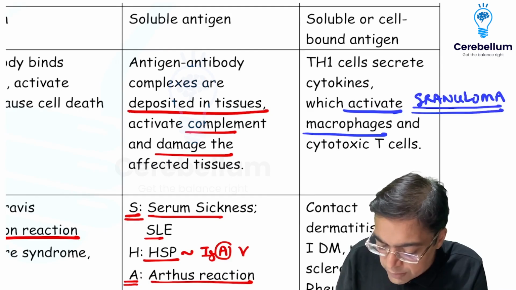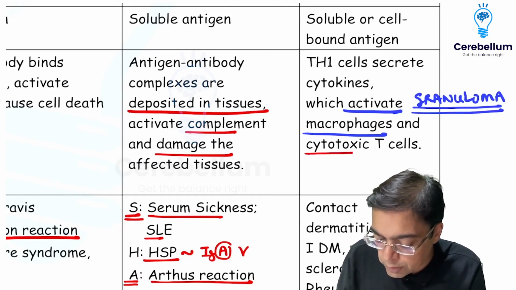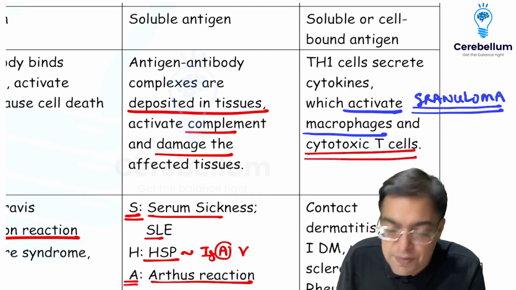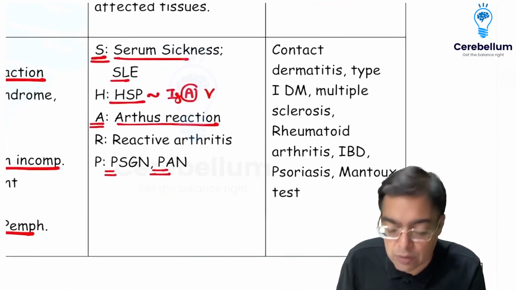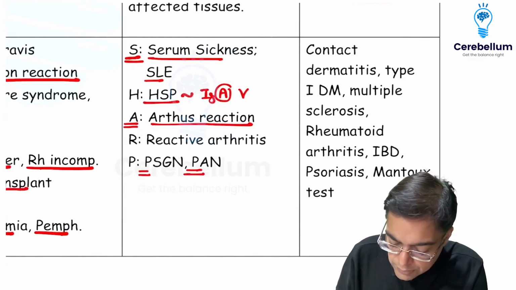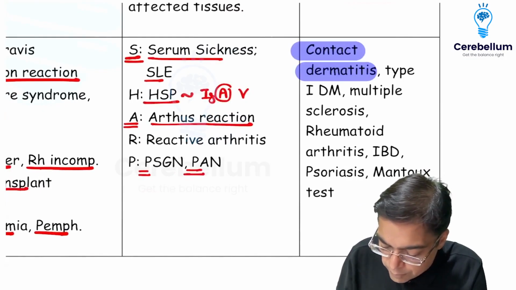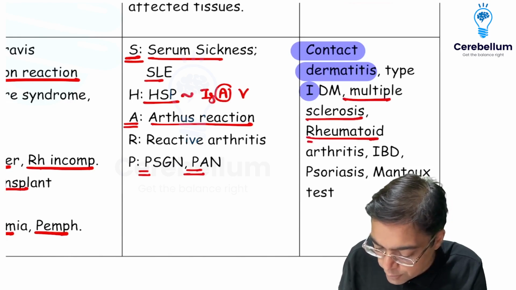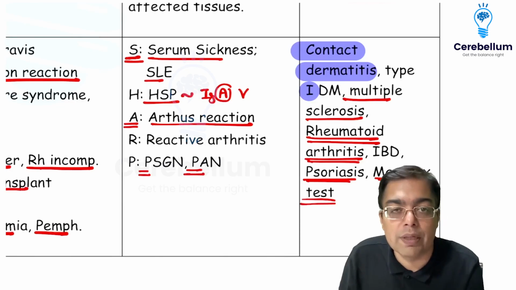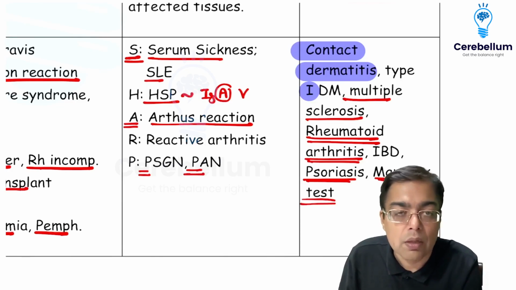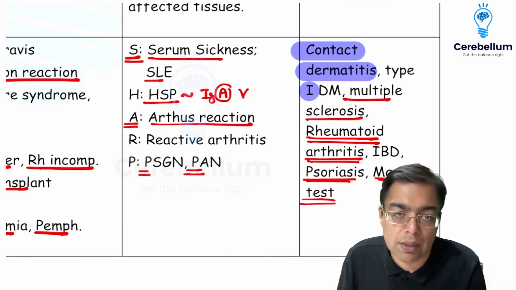And you would be having it at times associated with pathogenesis in which there is going to be activation of CD8 T cells, that means cytotoxic T cells. Examples can include conditions like contact dermatitis, type 1 diabetes, multiple sclerosis. We can be having it in patients who are going to be suffering from rheumatoid arthritis, psoriasis, Mantoux test, inflammatory bowel disease, and different examples of granulomatous vasculitis disorders, including temporal arteritis and Takayasu arteritis.